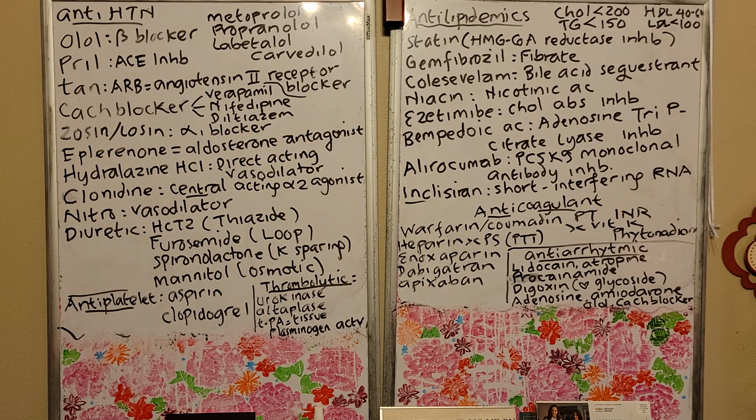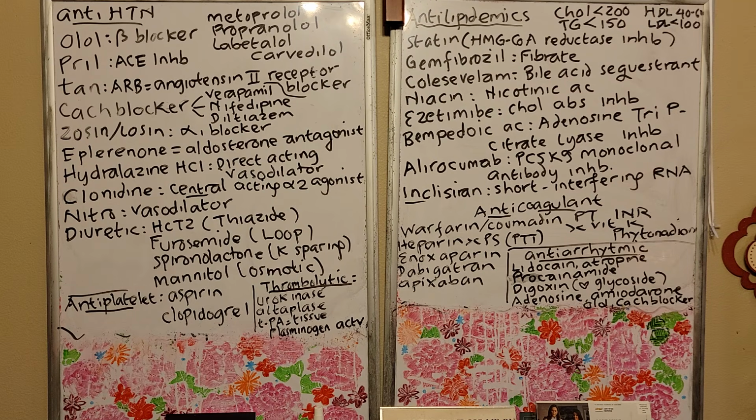Antiarrhythmic. Antiarrhythmic means whatever medication that can make an irregular heart rate become regular, we call that antiarrhythmic. That's why certain antihypertensives like the olols, calcium channel blockers, they are also your antiarrhythmics. True, they are your antihypertensives, they can reduce the blood pressure, but they also can make an irregular heart rate become regular, so they are also antiarrhythmic drugs, right?